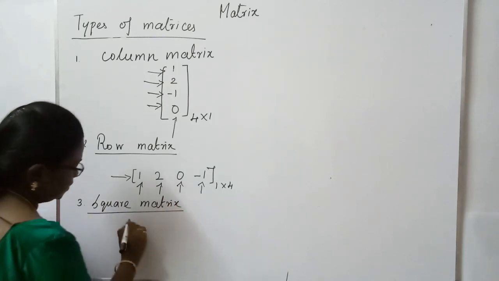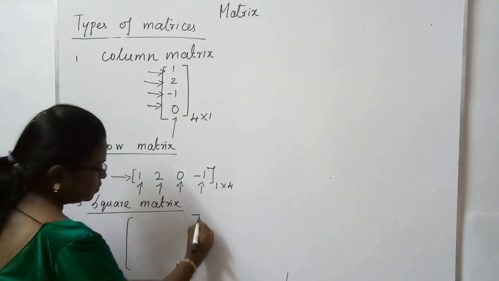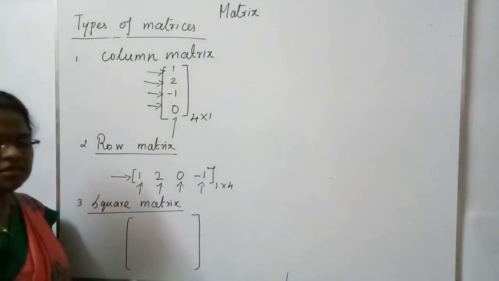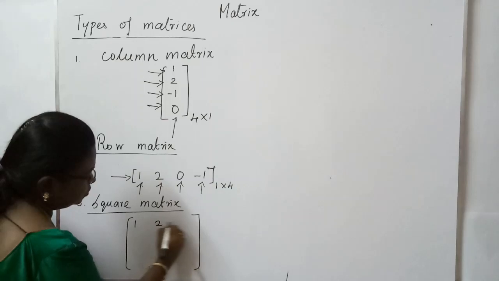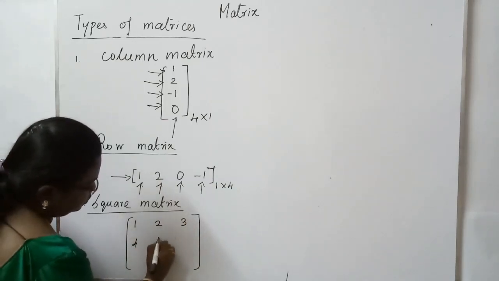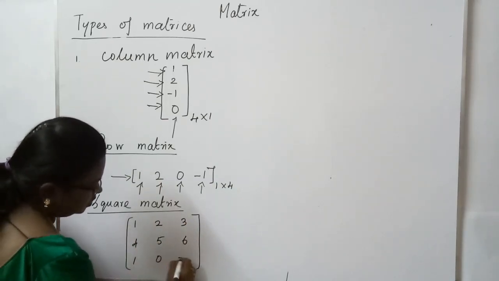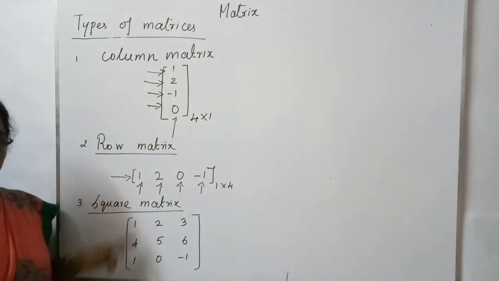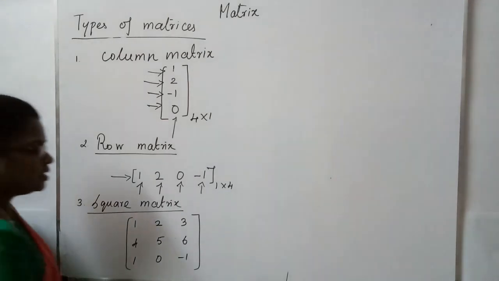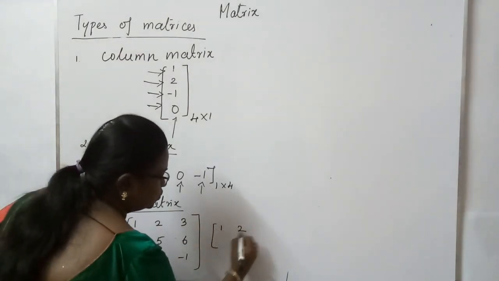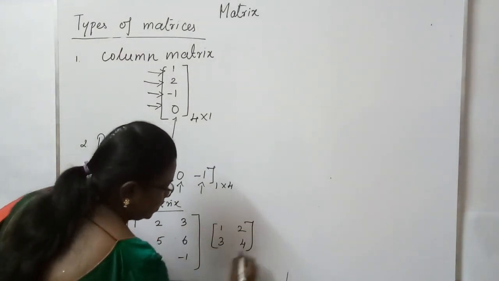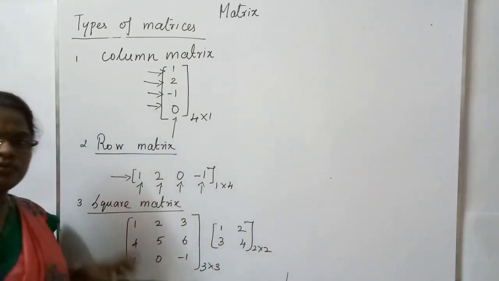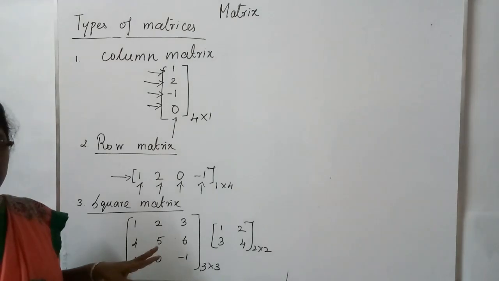See square matrix. In a square matrix, the number of rows as well as the number of columns will be the same. See, 1, 2, 3, 4, 5, 6, 1, 0, minus 1. Here the number of rows is 3, the number of columns is 3. It can be 3 cross 3, it can be 2 cross 2, 4 cross 4, anything it can be. But the number of rows should be equal to the number of columns.